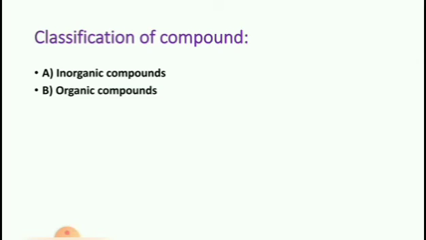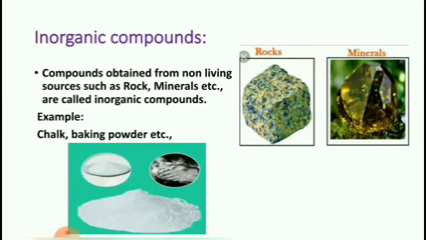Classification of compounds. Compounds are classified into two types: inorganic compounds and organic compounds. Let us see one by one. First, inorganic compounds. Compounds obtained from non-living sources such as rock, minerals, etc. are called inorganic compounds. Example, chalk, baking powder, etc.